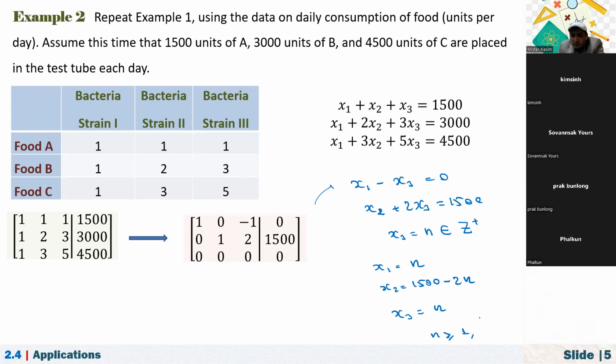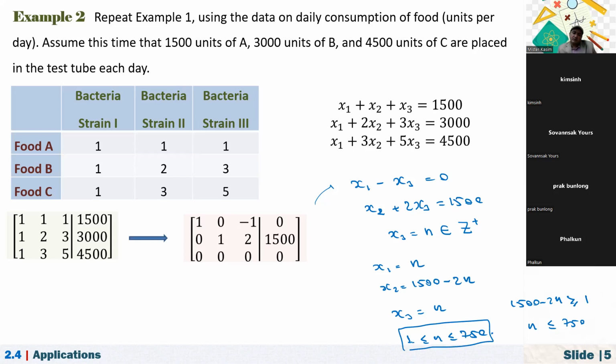And also this 1,500 minus 2n must be greater than or equal to 1. If you solve this inequality, n will be less than or equal to 750. So let me just write in this order. n must be greater than or equal to 1 and less than or equal to 750.